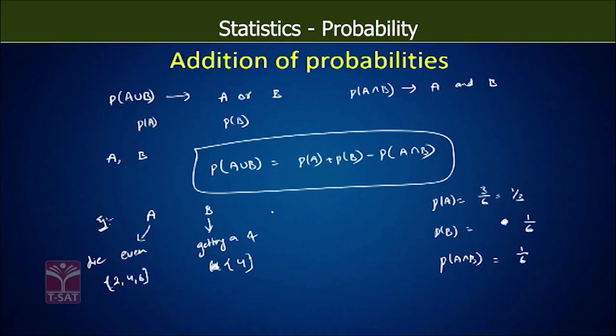Now, probability of A union B, which is equal to 1 by 3 plus 1 by 6 minus 1 by 6, which will be equal to 1 by 3. Probability of occurrence of event A or B is equal to 1 by 3.